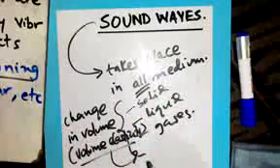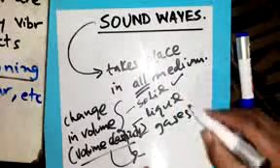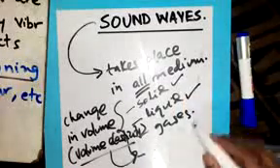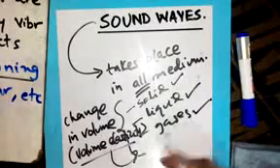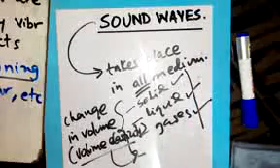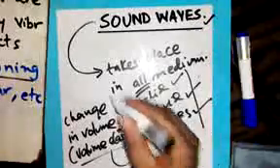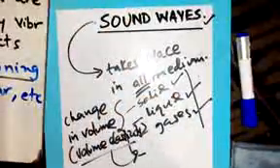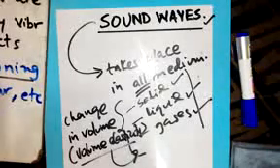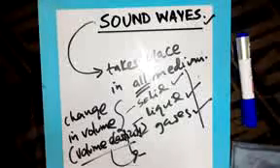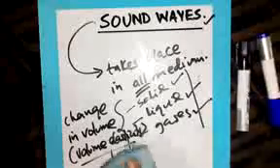Due to this factor, in solids there is change in volume, in liquids there is change in volume, in gases there is change in volume. That's why longitudinal waves can take place in all three states of matter, and sound wave, being longitudinal, can take place through all three states of matter. Now this is all about the definition of sound waves. I think from that point you have understood.